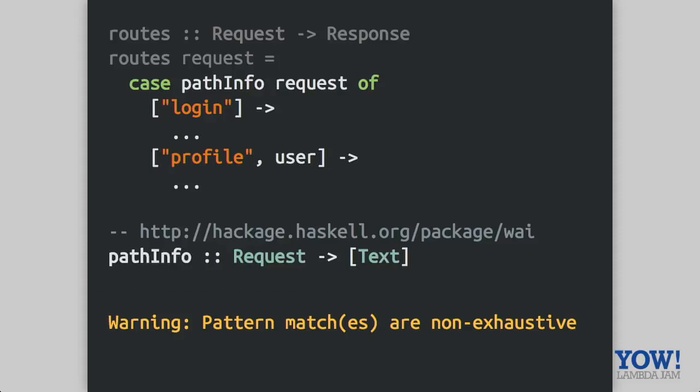So the interesting thing happens at this point if we actually try to compile this code in Haskell, which is that depending on your compile flags, you may get a warning saying, well, hang on, there's a third case here that you haven't thought about. We've dealt with the two cases that we care about, but of course there's a third, which is that if you go back to the Scotty application and try to run it, you're going to get a 404 page looking something like this. It's not very useful.